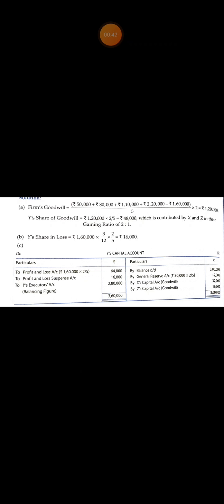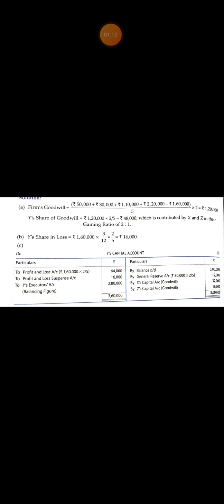Next, on the debit side of Y's capital account, profit and loss, that is his share in accumulated loss, which is given on the asset side of the balance sheet. Balance sheet last item, profit and loss account rupees 1,60,000. That is an accumulated loss. His share in accumulated loss is 1,60,000 into 2 by 5, equal to 64,000.